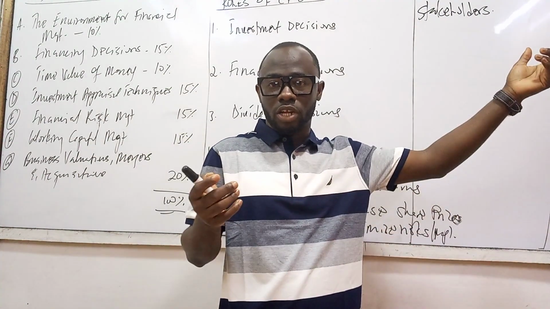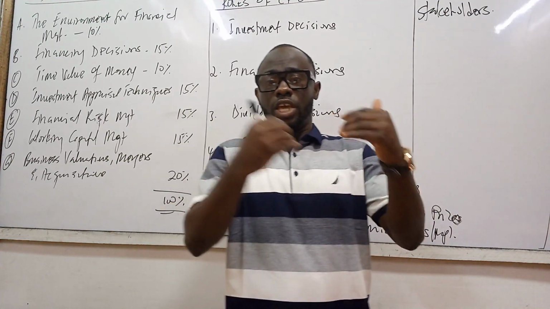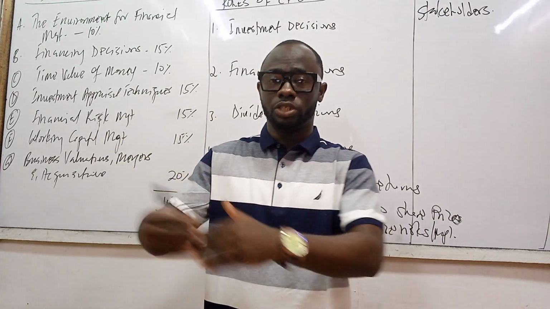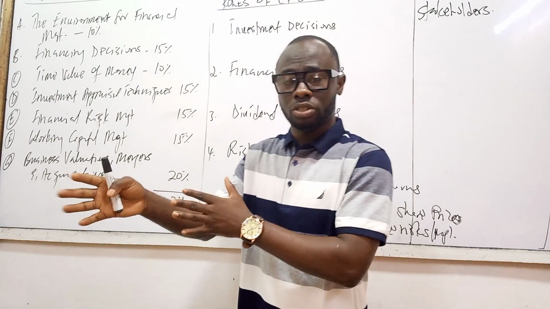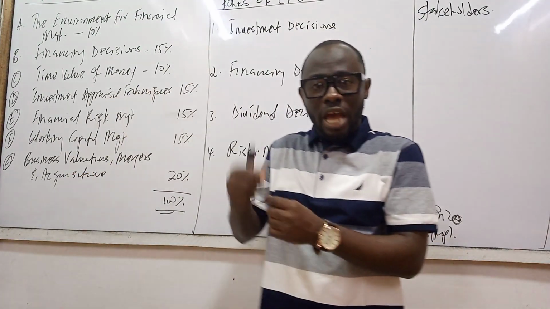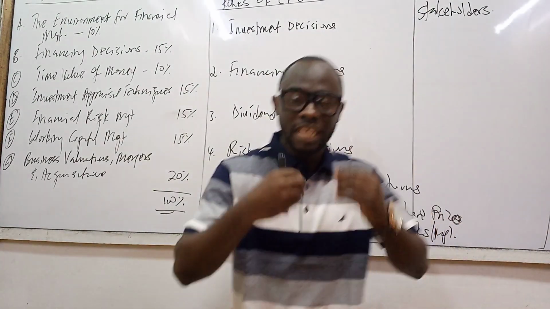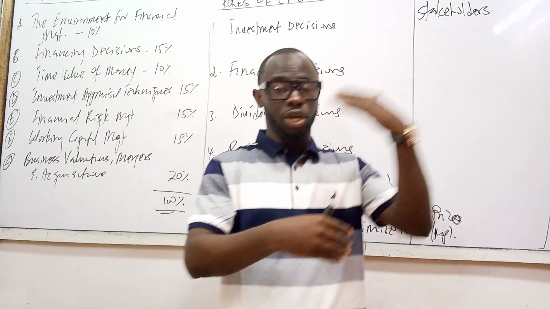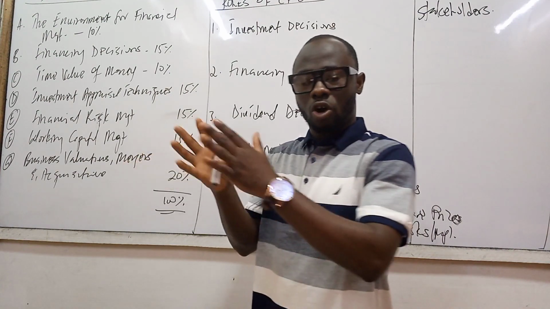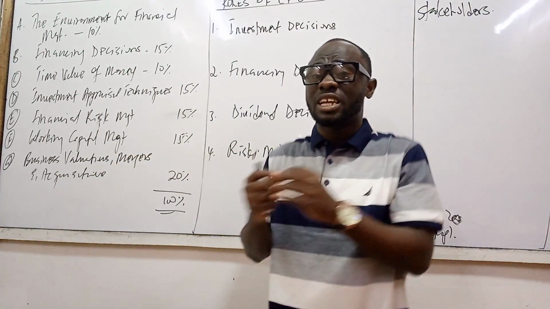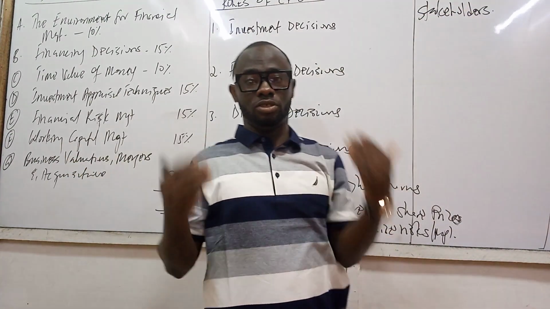So who are the stakeholders of an organization or an institution? In simple language, we say that the stakeholders are simply the individuals, organizations, corporate bodies, and other institutions that are interested in the operations and the activities of an organization and are affected directly or indirectly by the activities or the operations of the organization. Let's take that again. When we say stakeholders of an entity, we are referring to individuals, corporate bodies, institutions who are interested in the activities or operations of an organization and are affected directly or indirectly by them. These are stakeholders.